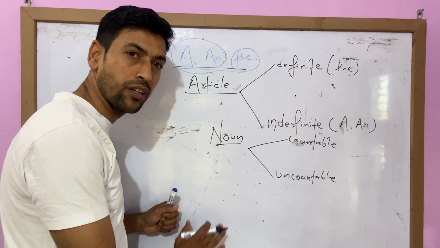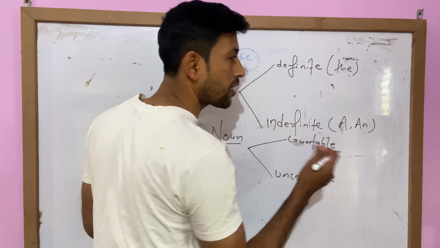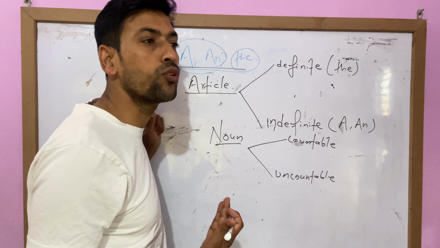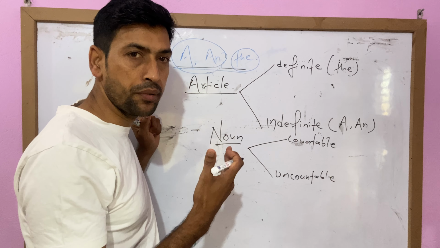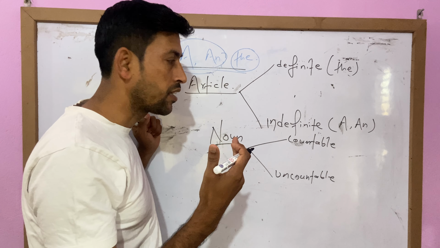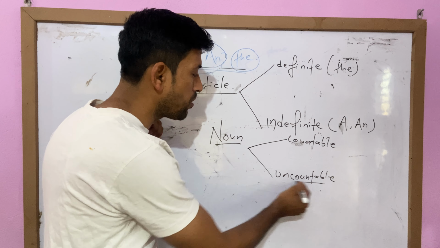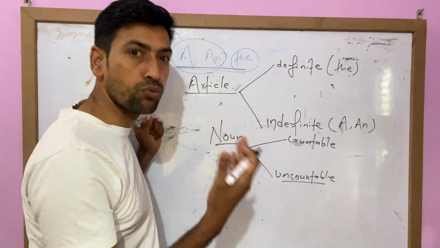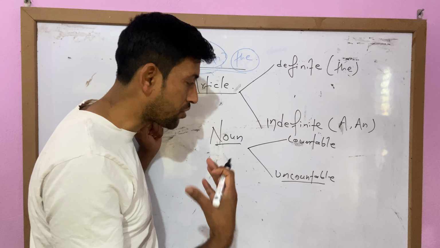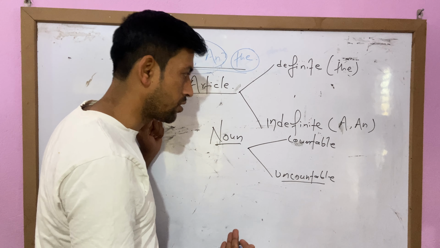Countable noun means which we can count. You already know that countable means which we can count properly. For example, copy, book, table, fan, car, bus. These are countable nouns. Uncountable noun means which we cannot count. For example, sugar, salt, blood, water, petrol. These are uncountable nouns.